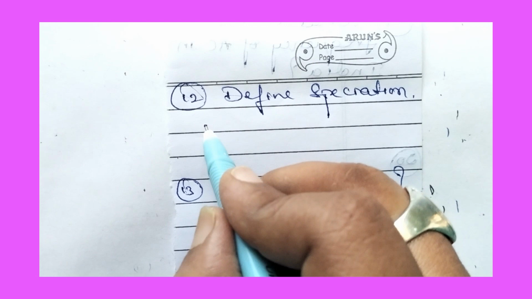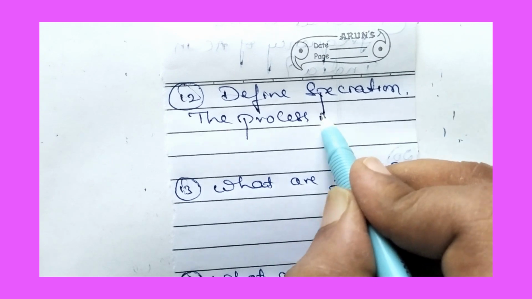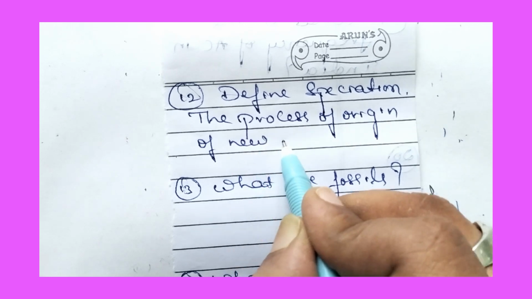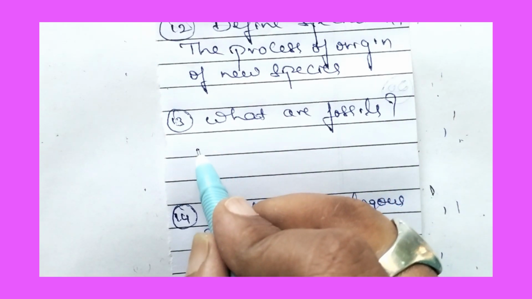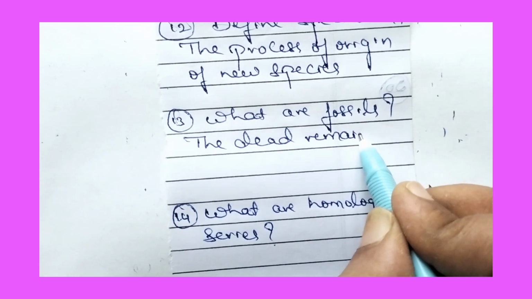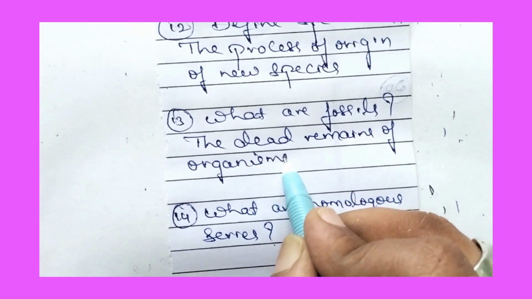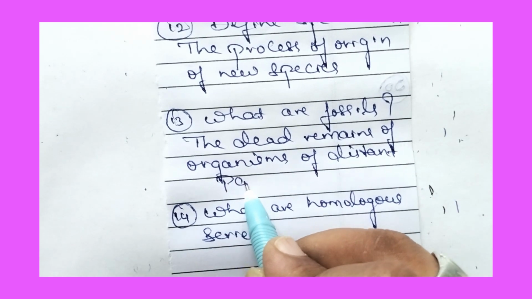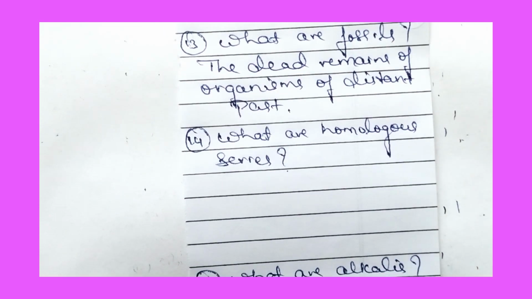Next, define speciation. The process of origin of new species is called speciation. What are fossils? The dead remains of organisms of the distant past are called fossils.